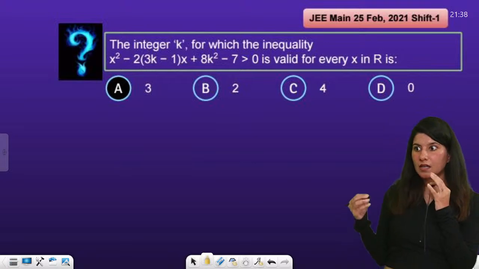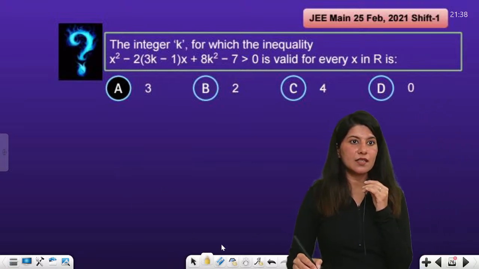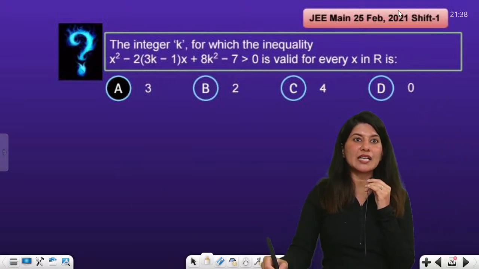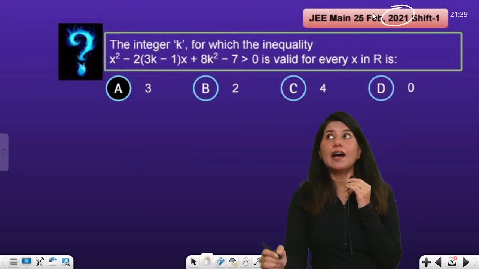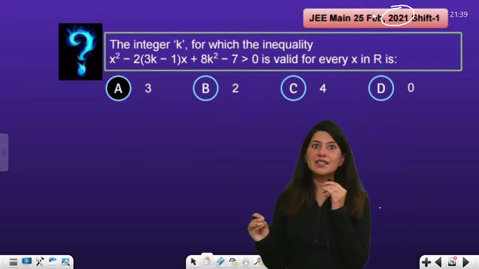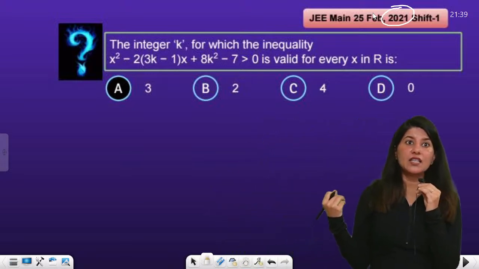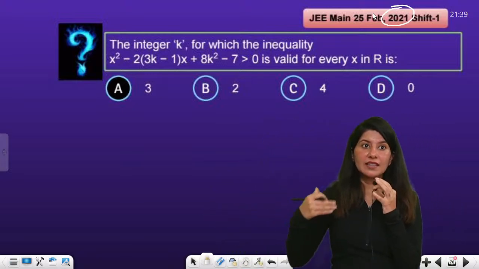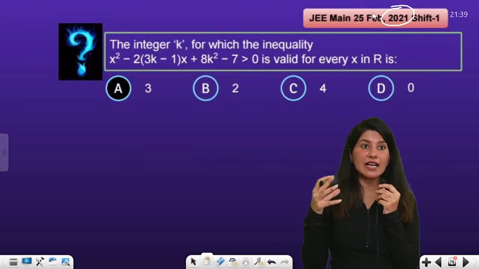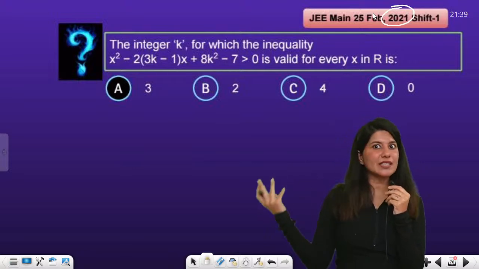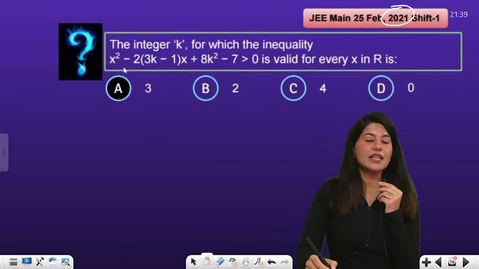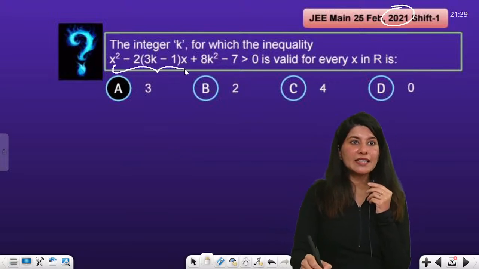Let us do this question. Let us understand this question now, which was asked in JEE in 2021. And you know what? In 2021 specially, I saw this question. And in 2021, they started asking the quadratic inequality questions. And actually, this is a good question. What are they trying to say? There is a quadratic equation which is always positive.